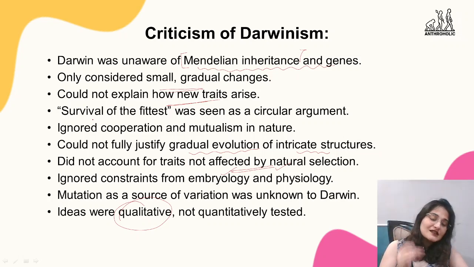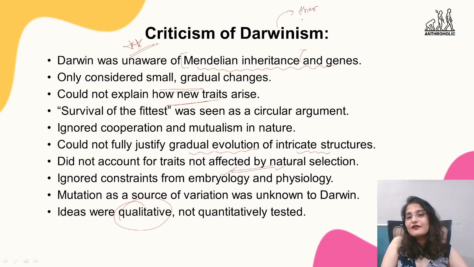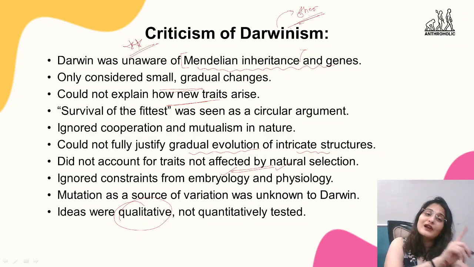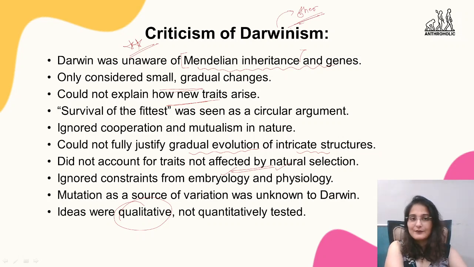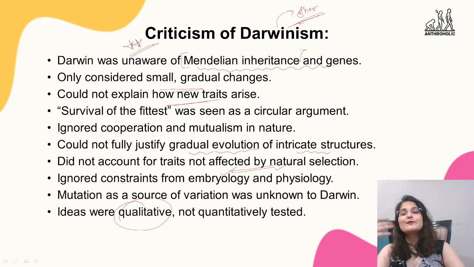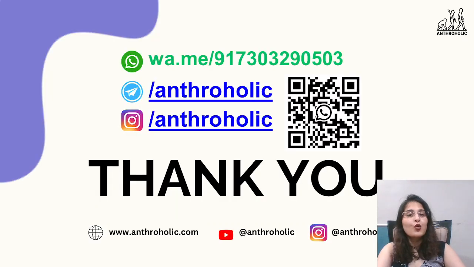These criticisms are one of the most important things for you, not the only one but very important, because this criticism is the one linking you to other theories of evolution, and those are the theories with which you will compare Darwinism, right? You will be asked to compare that in exams. So be mindful of the criticisms that were there, and which theory explained it better or took over.